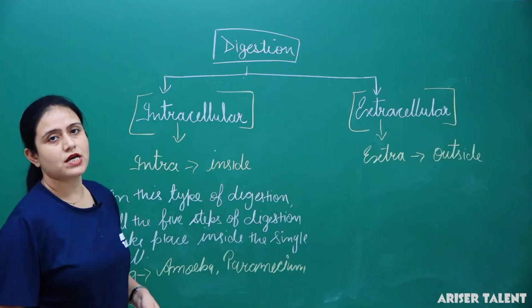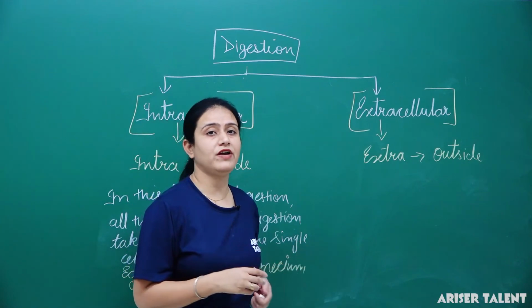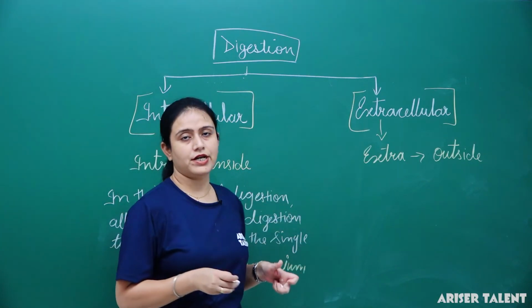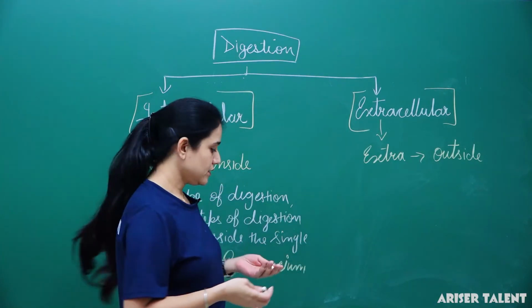And extracellular is when all the 5 steps of digestion take place outside the cell.